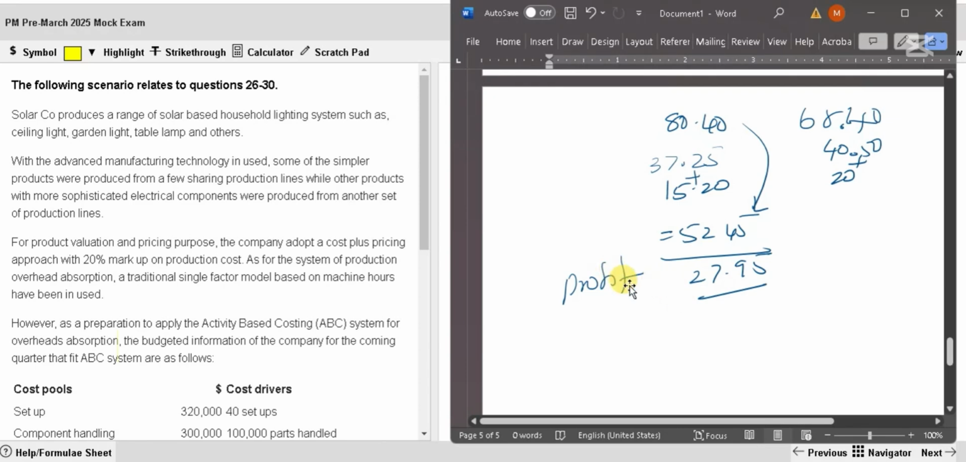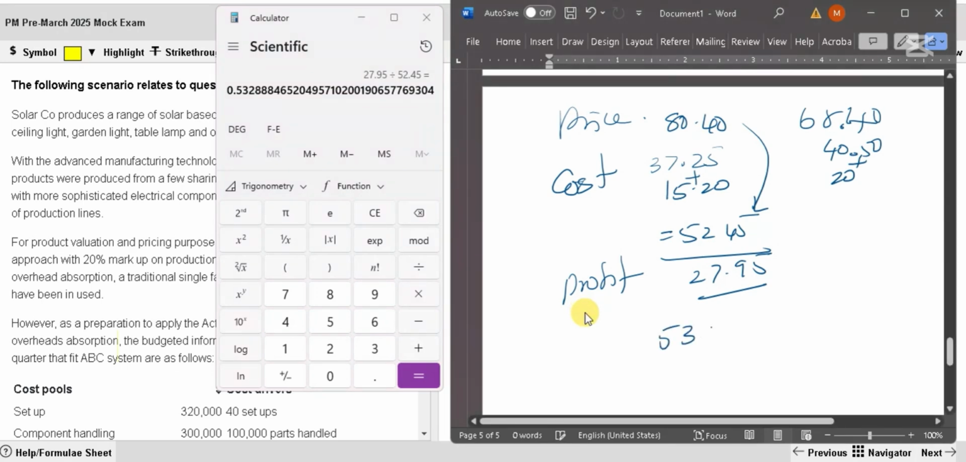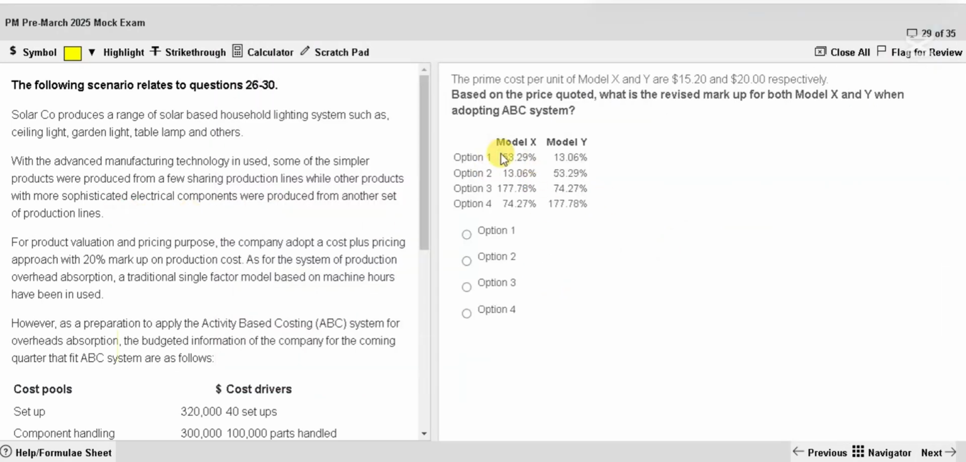Profit markup means profit divided by cost. So this is the cost. This is the price. Right. So it's going to be 27.95 divided by cost 52.45. You get 53.3% or 53.29%. Check whether you have an answer with 53.29%. There you go. Option 1 is there.